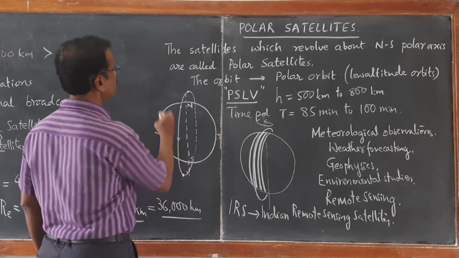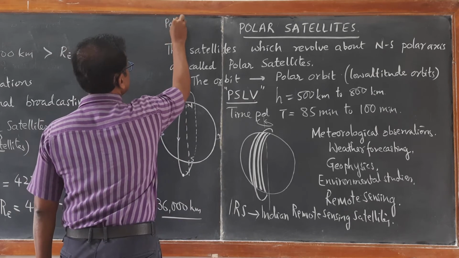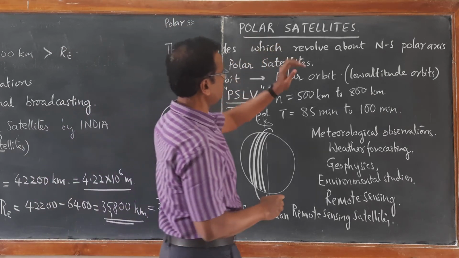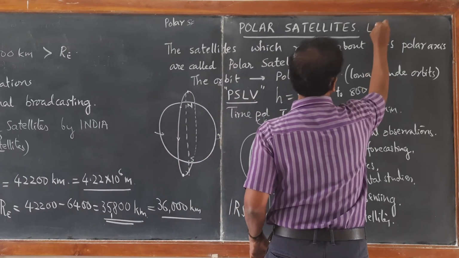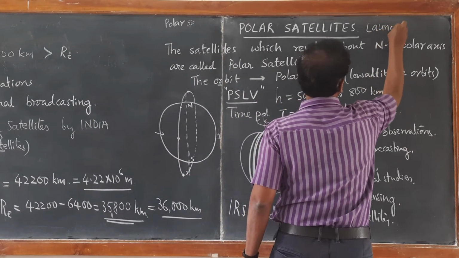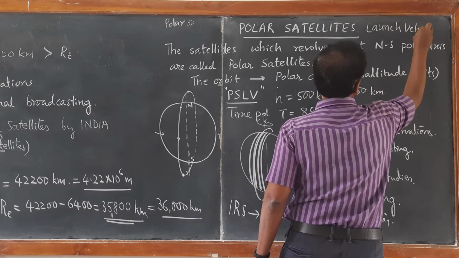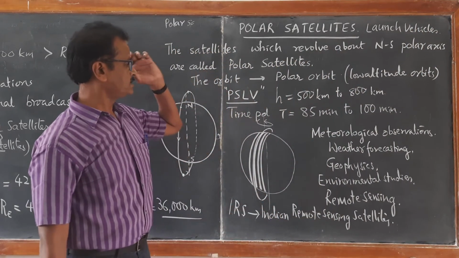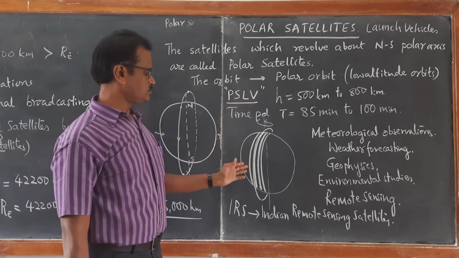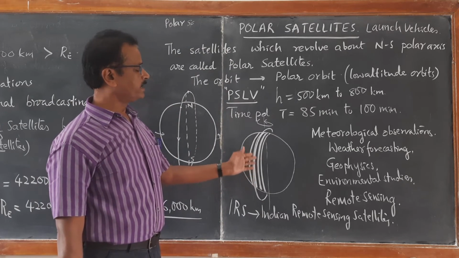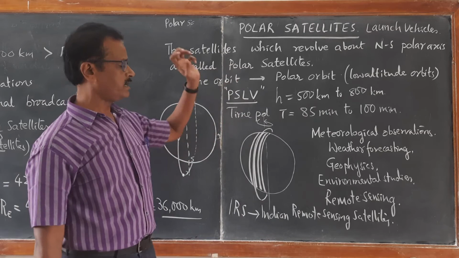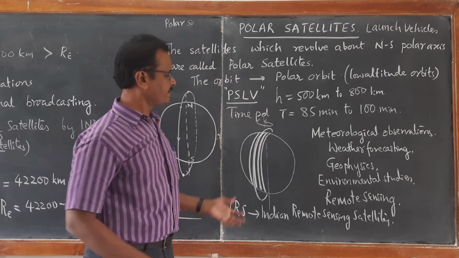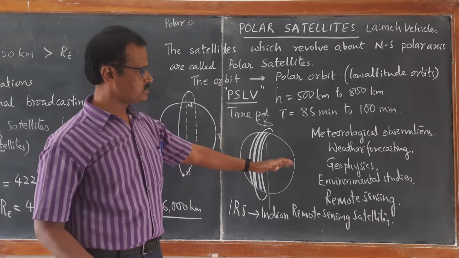You can just remember Polar Satellite Launch Vehicles. Launch vehicles means the rockets. PSLV rockets are specially designed so that they take these polar satellites and keep them in the orbit, so that it continuously revolves around the earth. So these are the applications.